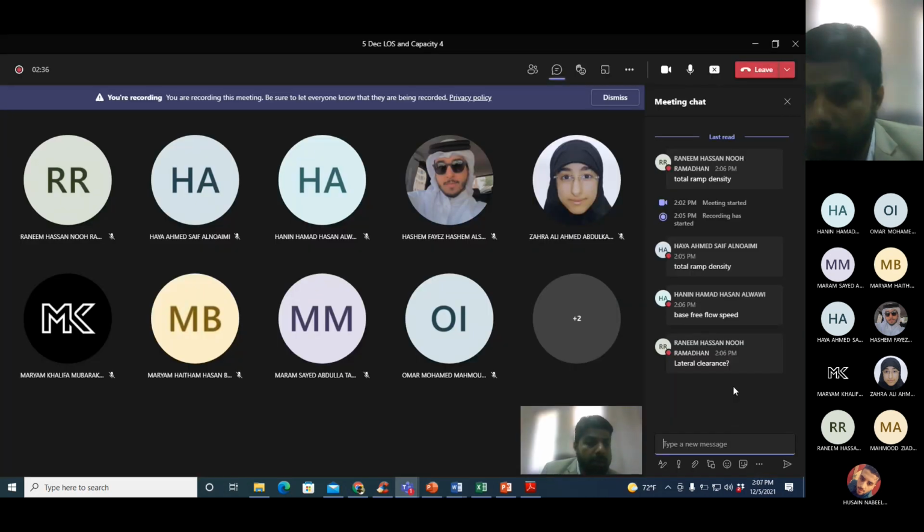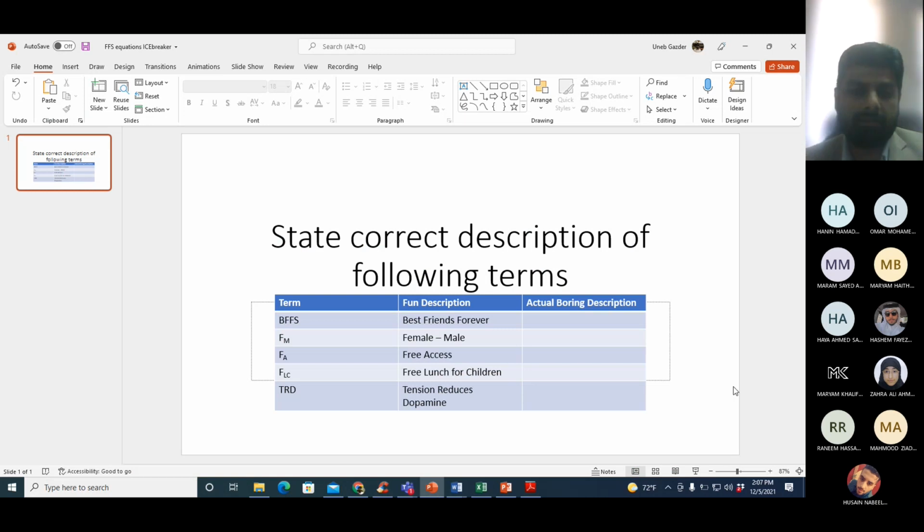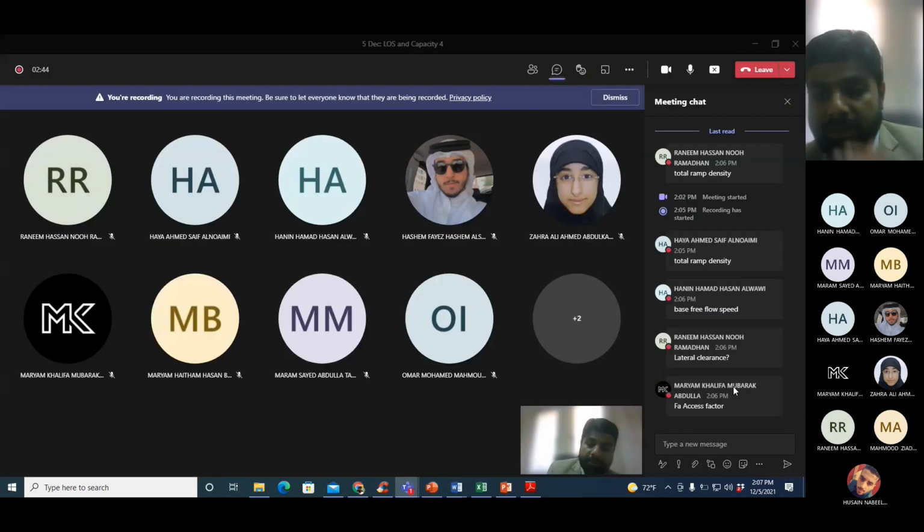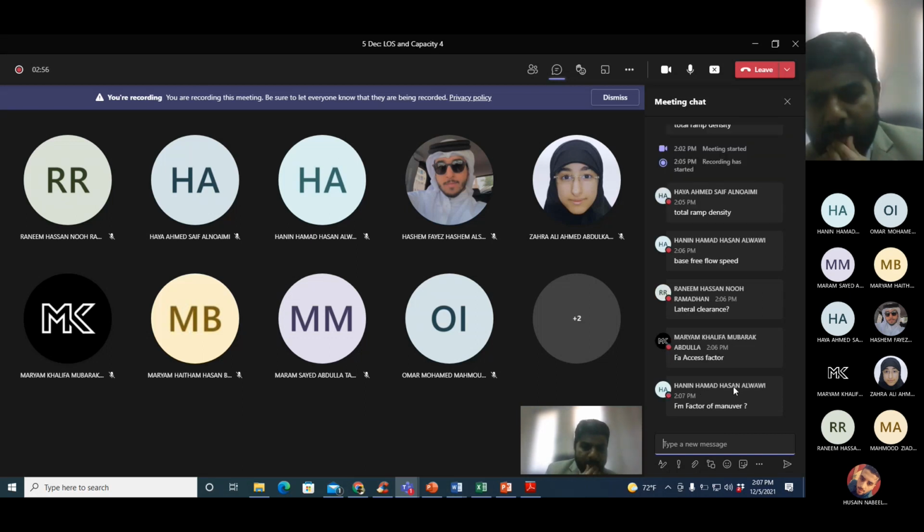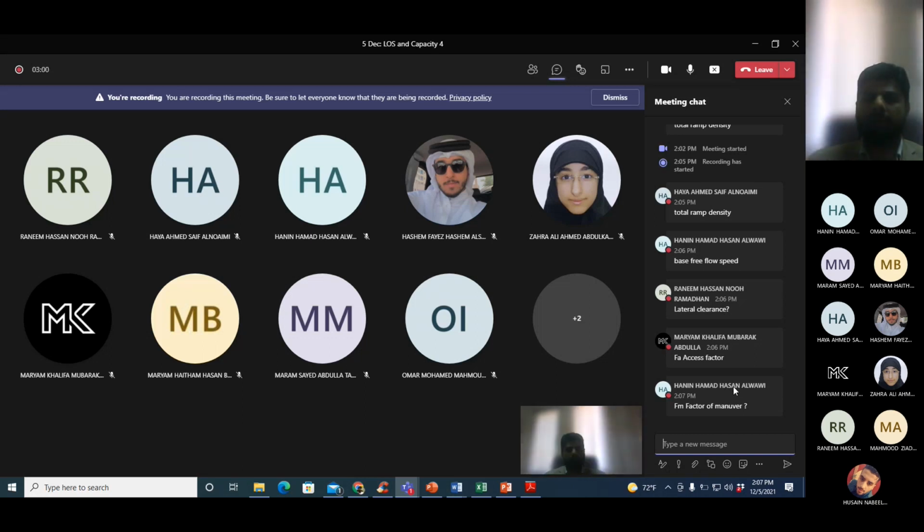Lateral clearance, yeah, FLC. I think you mean lateral clearance with FLC. That's correct. Factor for lateral clearance. Yes, there are no free lunches in this world. So Ranim is correct. Mariam is also correct. Factor for access points. Okay, access point or access point density. FM is not factor for maneuver. No. What is FM? Anyone else?